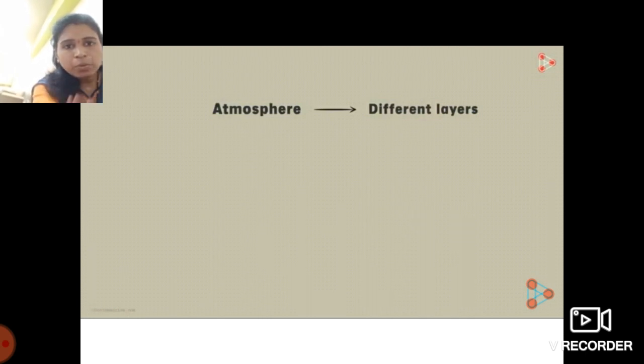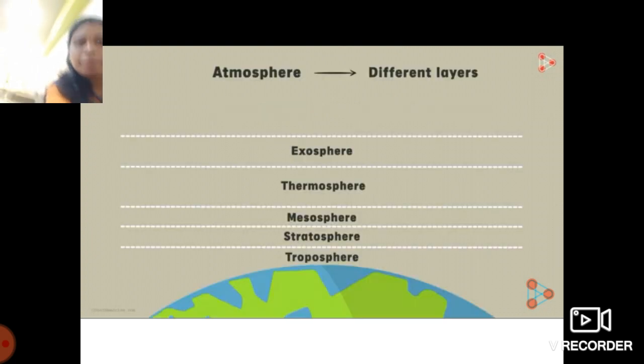So the atmosphere above the earth's surface is divided into five different layers. These layers are namely troposphere, stratosphere, mesosphere, thermosphere and exosphere.